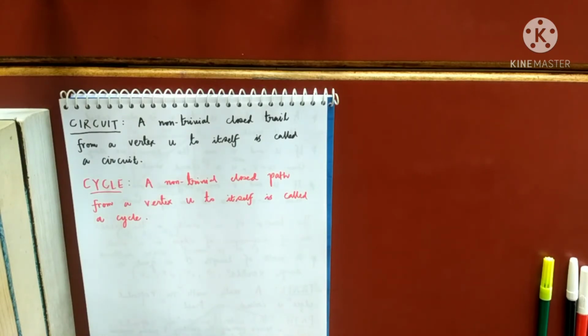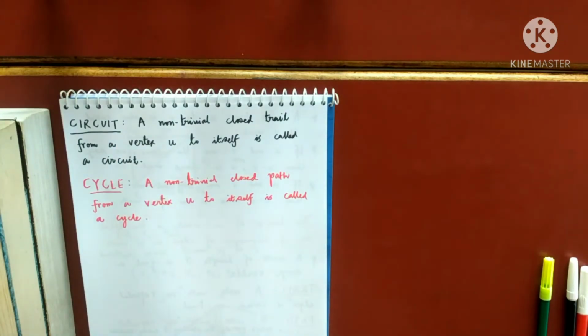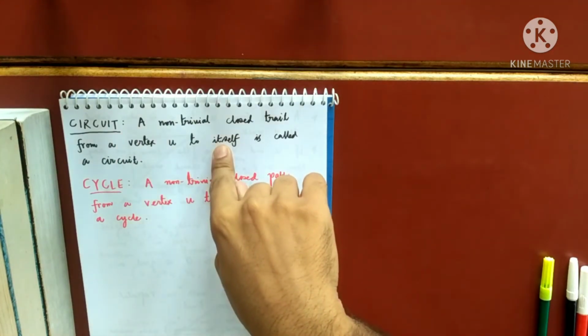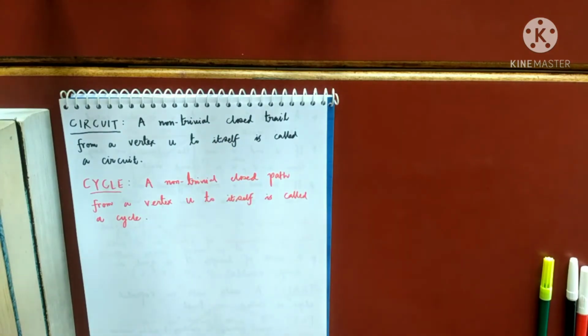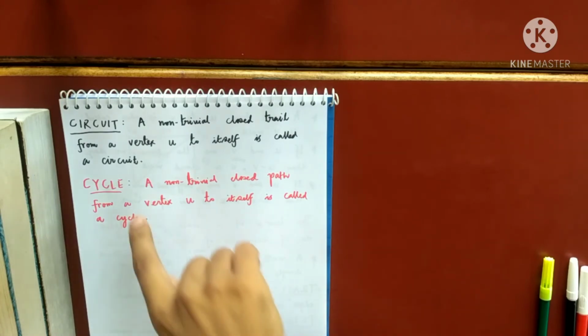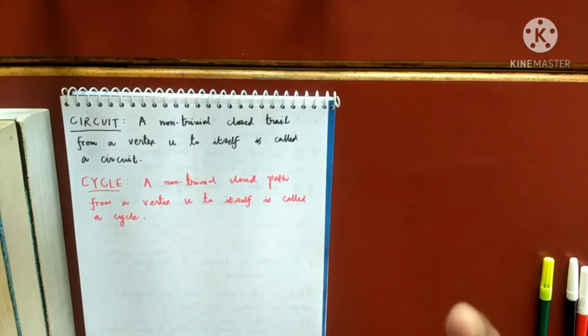From walk, we have defined trail having no repeated edges, but the vertices may be repeated. A closed trail is called a circuit. That means repetition of edges is not allowed, but repetition of vertices is allowed in a circuit. Then we define path: no repetition of vertices, no repetition of edges. When the path is closed, that is known as a cycle. That means in a cycle, neither the vertices can be repeated nor the edges. So these are the terms that we will require a bit later.